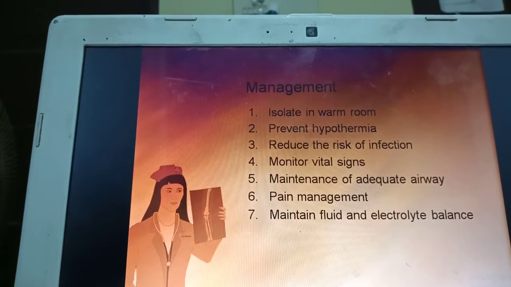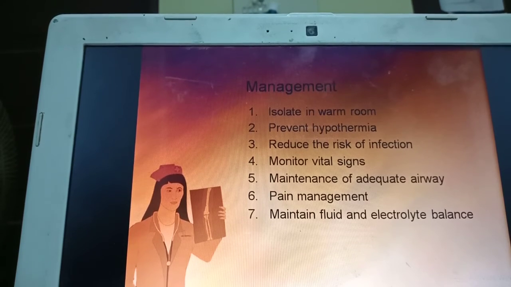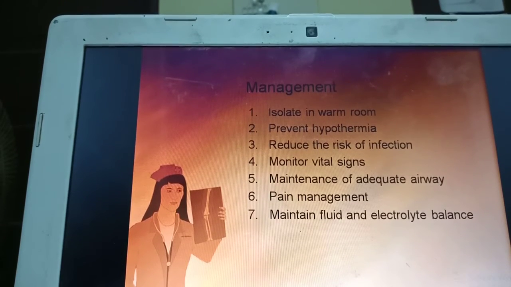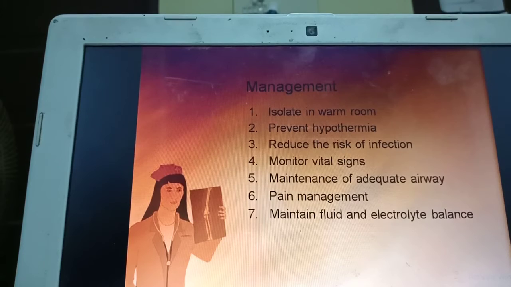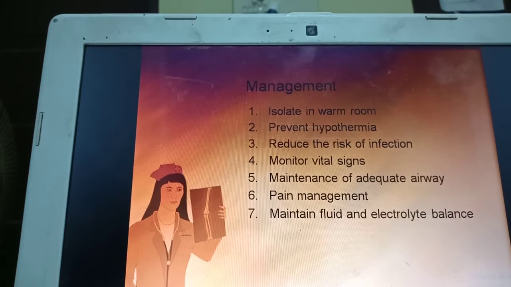Isolate the child, follow aseptic techniques by providing clean sheets for the child, and monitor vital signs. That's very essential, because the child can have hypothermia and can go into shock. Monitor the blood pressure, look for signs of infection, therefore monitor the temperature, look for any respiratory complications, looking at respiratory rate and pulse, because they can develop shock.